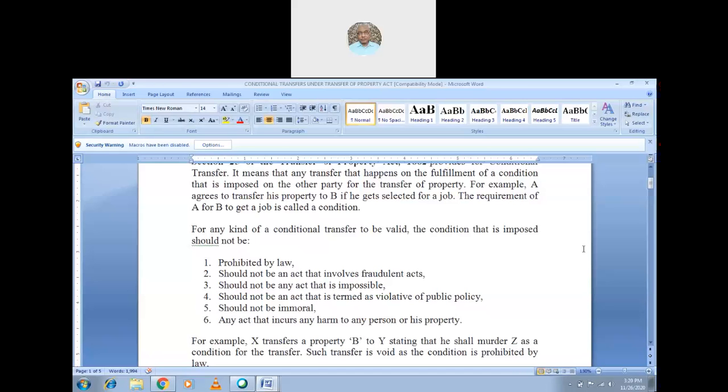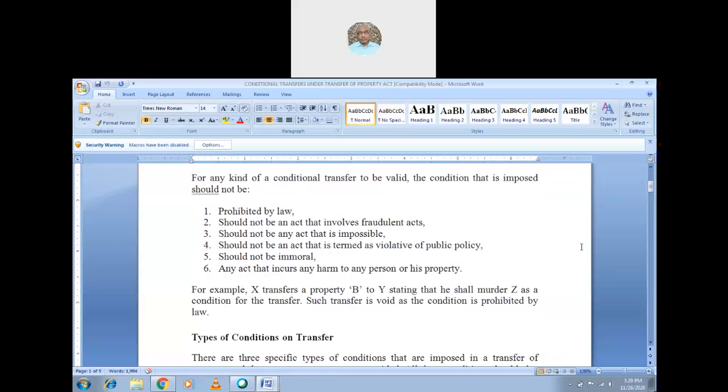That is the third. The fourth one is that it should not be an act that is violative of public policy. If any act which is violative of public policy is put as a condition, then it is not a valid transfer. The condition should also not be immoral. Such a condition is not valid, and then the transfer is not a valid transfer.